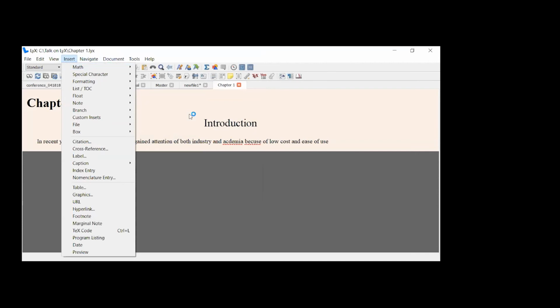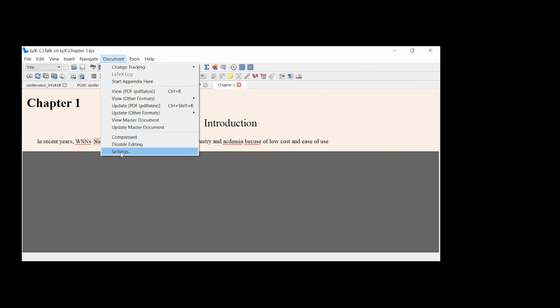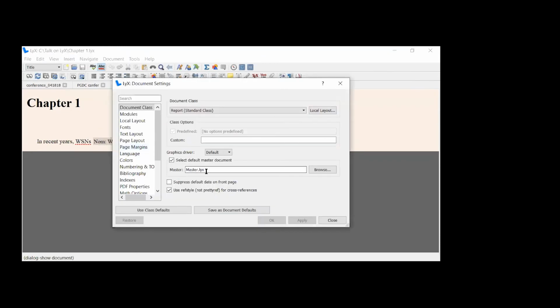You have to go to Insert, then Documents, Settings. Here you have to include that master file. You have to type here master and browse the master file, whose child it is. Our thesis is our master file. Inside the master file, there are the various chapters.